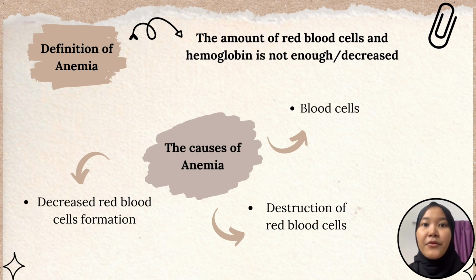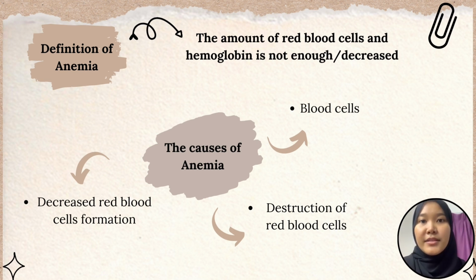Anemia can happen for some reasons such as blood loss, decreased red blood cell formation, and also destruction of red blood cells. Firstly, blood loss, or what we call hemorrhagic anemia, can be one of the causes of anemia. This means when someone has bleeding, they can lose a lot of blood, and this happens slowly over a long period of time. This can happen with a woman's period, especially if she has heavy menstruation. Sometimes it can also relate to fibroids.